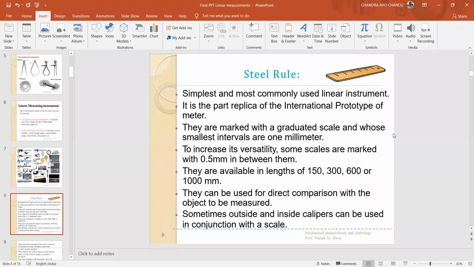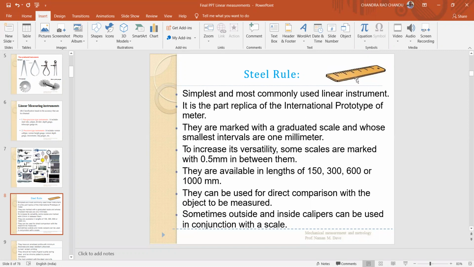Coming to the steel rule, a very basic instrument in metrology and in everyday life. A steel rule is simply a rule having gradations on its surface, with markings of 1 mm, the least being 1 mm. What is a steel rule? It is the simplest and most commonly used linear instrument. It is a part replica of the international prototype of the meter. They are marked with a graduated scale whose smallest intervals are 1 millimeter.